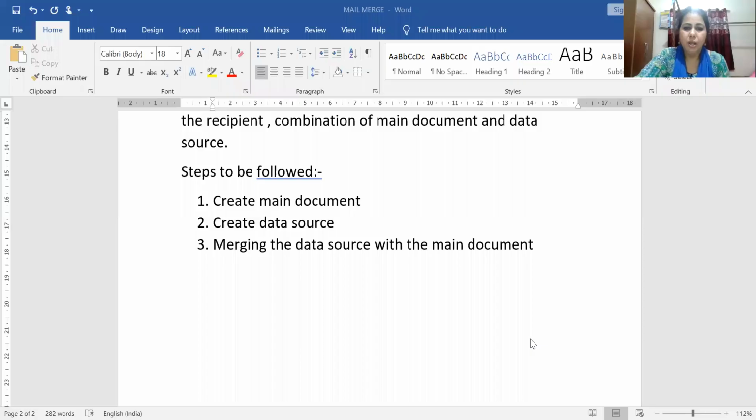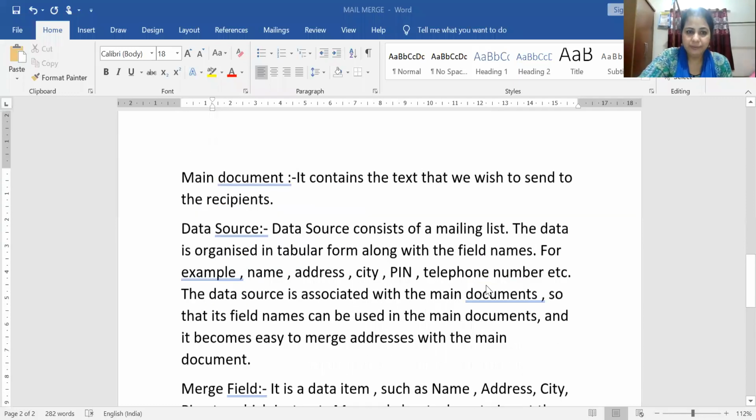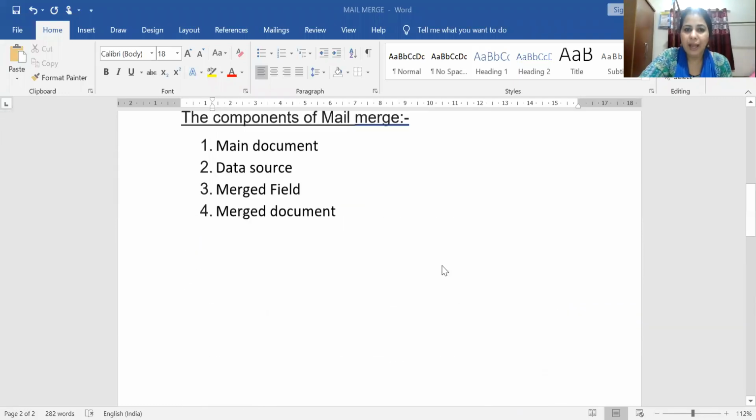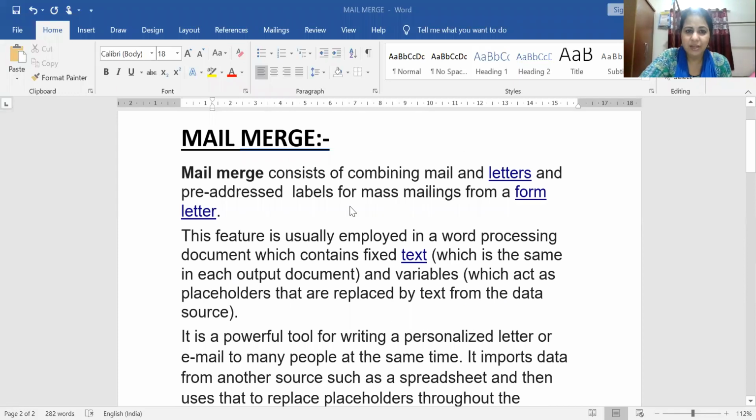Now all of you look here. I will define mail merge. The definition: mail merge consists of combining mail and letters, and pre-addressed labels, which means the address is already written, for mass mailing. Mass means so many people, from a form letter. This feature is usually employed in a word processing document.